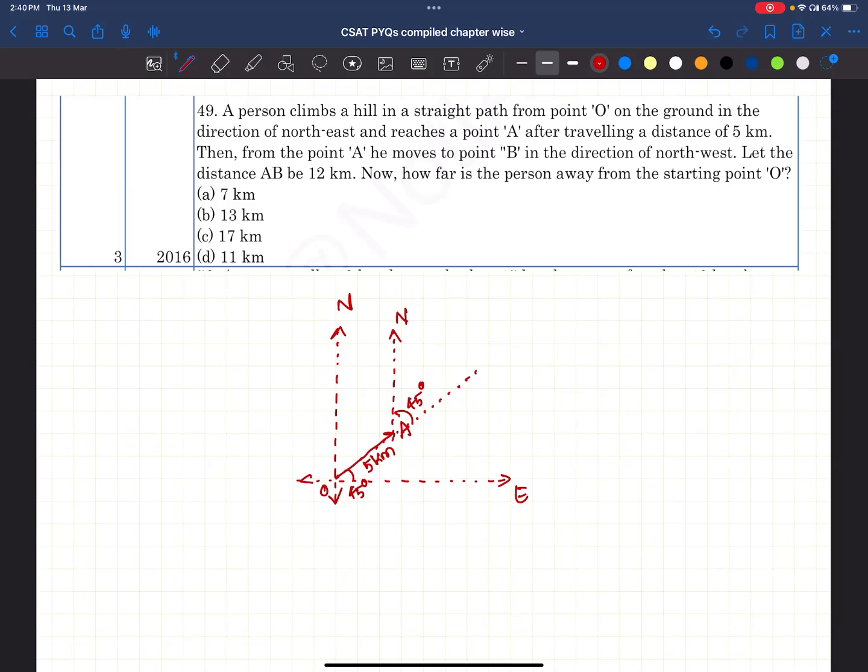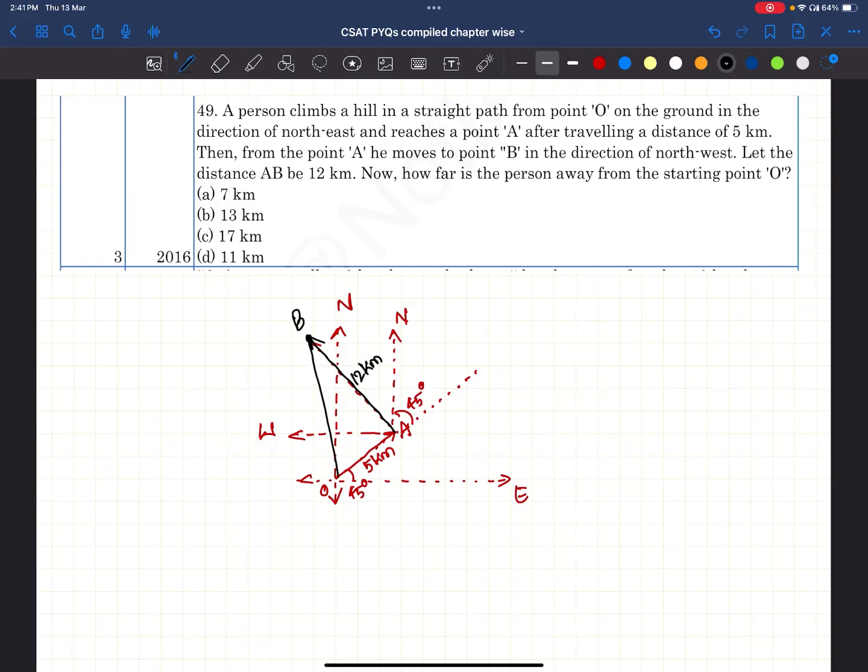Now what is he doing? Now he is moving again 45 degrees towards northwest. See, this is north and this is west. What is northwest? This is northwest, right? In this direction, how much is he moving? 12 kilometers. Now, this is point B.